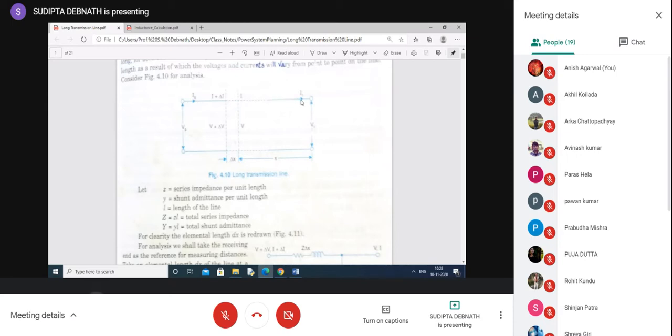The incident wave, while traversing from the sending end to the receiving end, gradually decreases in magnitude. The reflected wave, as it is transmitted from the receiving end to the sending end, has its voltage decreasing from the receiving end to the sending end. Okay, this part is clear. One is traveling from here to here, and the other from here to here. So there are two waves.